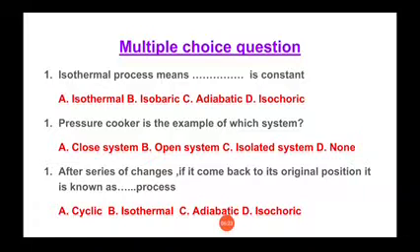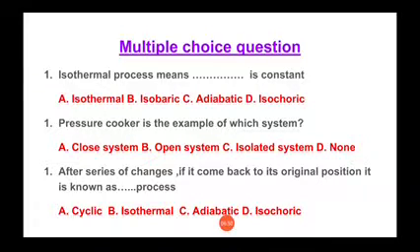So which option is the correct one? As we have discussed in the first question, isochoric means same volume, adiabatic means heat remains constant, isothermal means temperature remains constant, and cyclic process, that is a new thing.